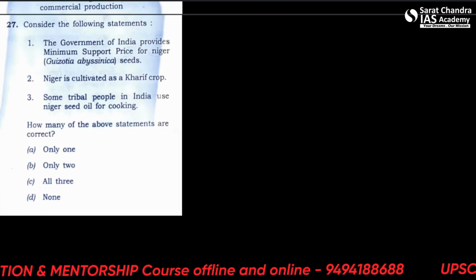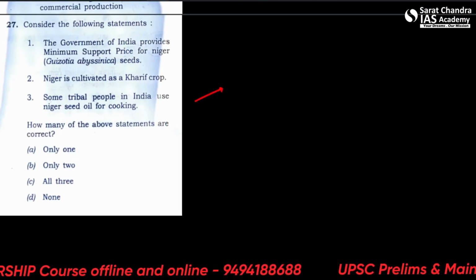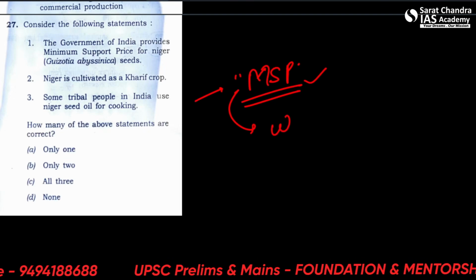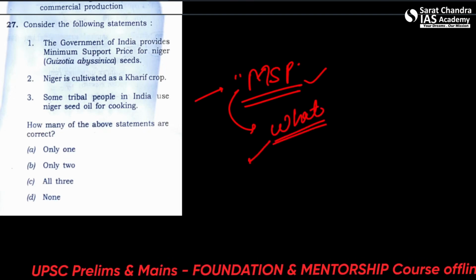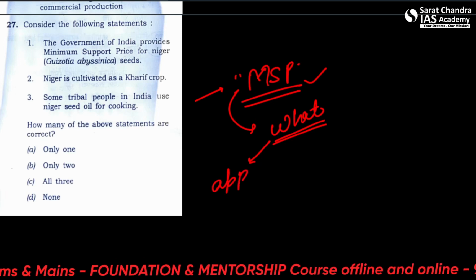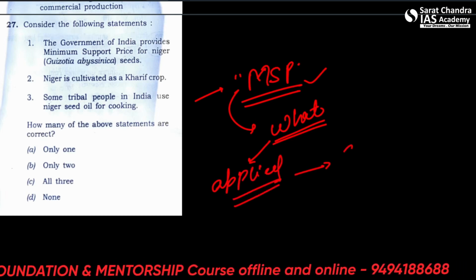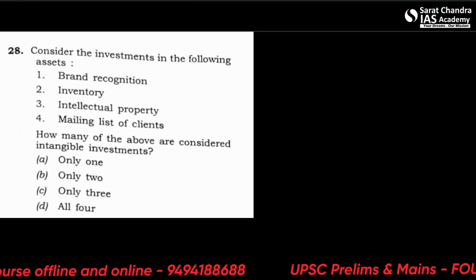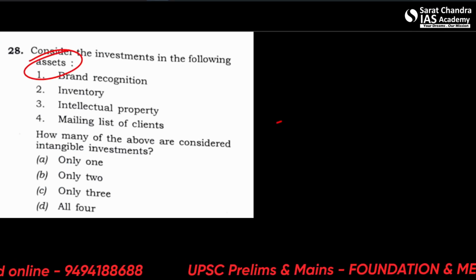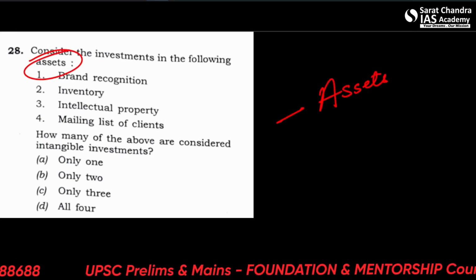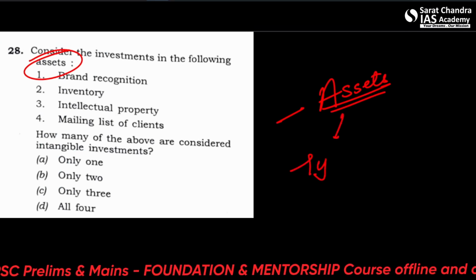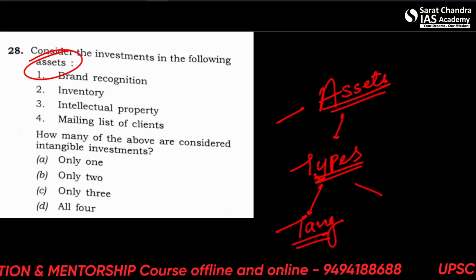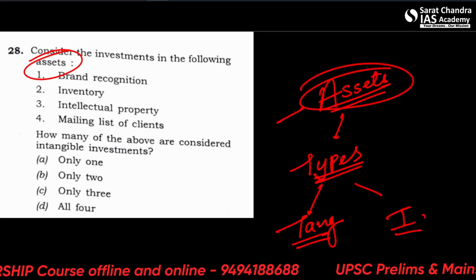In the next question, we'll continue with the MSP, minimum support price. We'll know what it is and for which crops it is applied or offered by the government. So we'll solve the question along with it. In the next question, we'll be reading about assets and their types. What are tangible assets? What are intangible assets? And what is the difference between assets and liabilities?